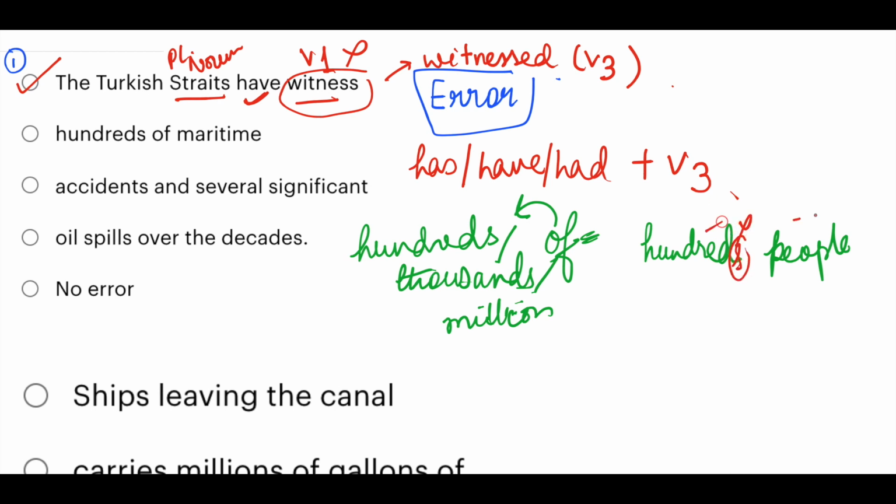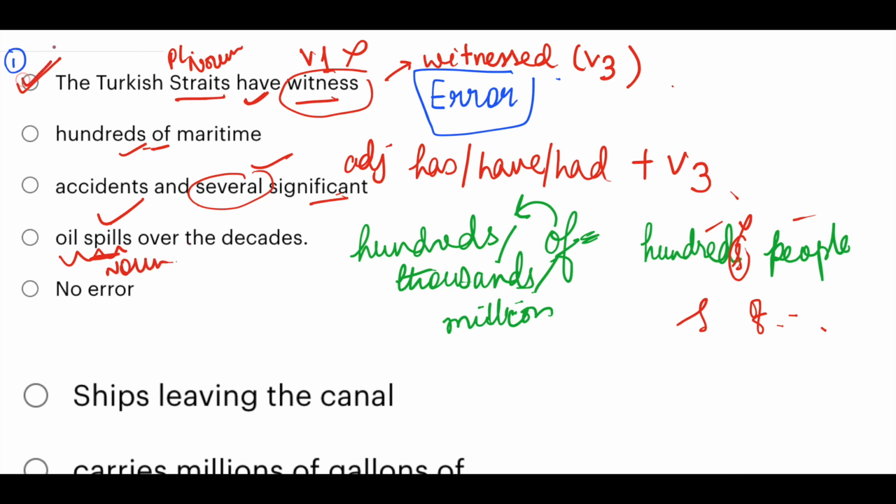Only hundred people. But if you have of present here, then you can say hundreds of people. So this is correct. Of is present, so hundreds of maritime accidents and several significant oil spills. Several denotes plural, that's why plural spills. Significant is an adjective here for oil spills, which is a noun. Over the decades. Fine. So the error is in part A.